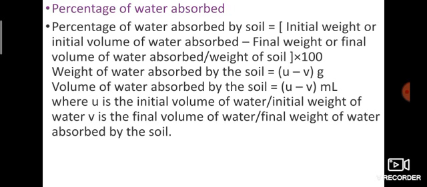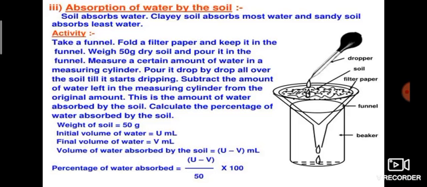For example, the starting amount that you add. That is divided by the initial weight of water. V is the final volume of water, divided by the final weight of water absorbed by the soil. Listen, now I say clearly. Listen carefully. Absorption of water by the soil.